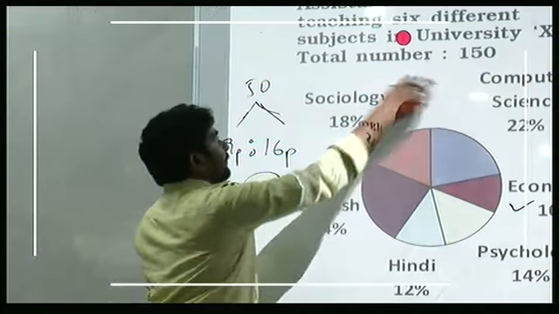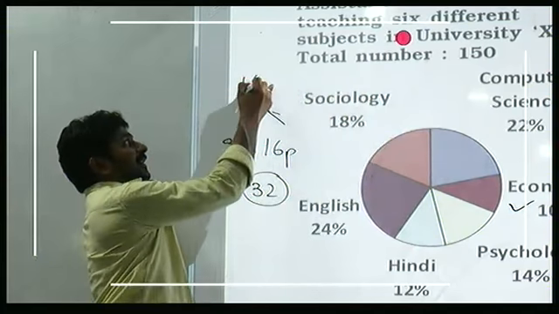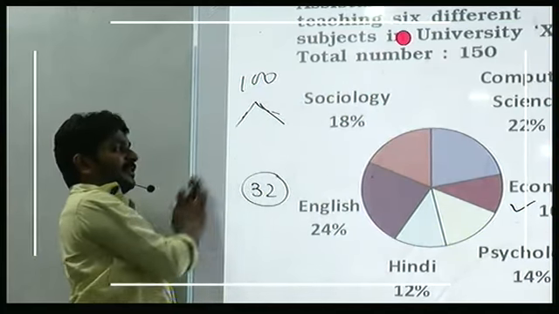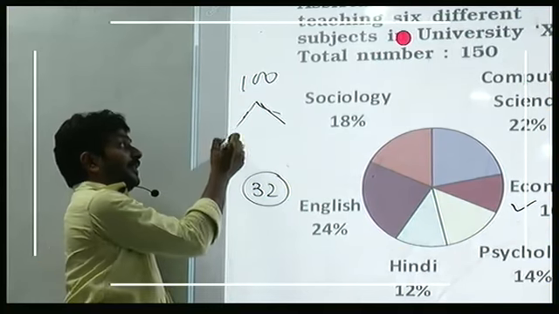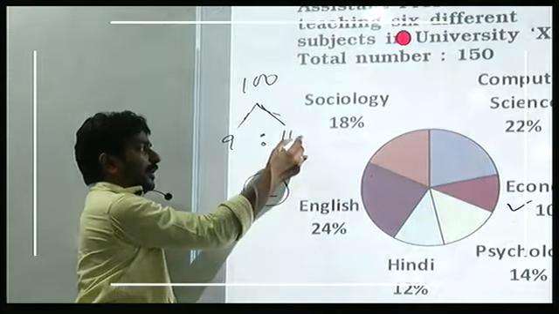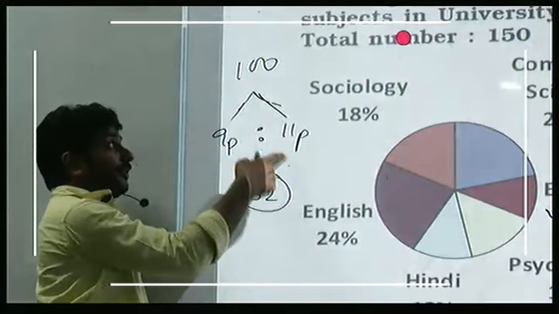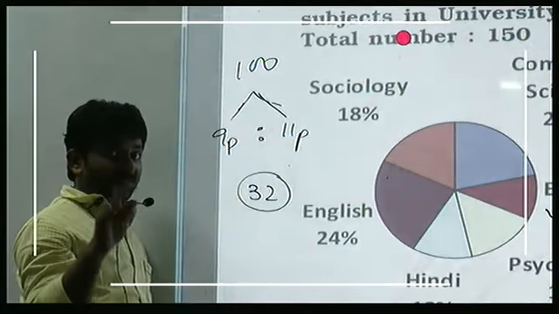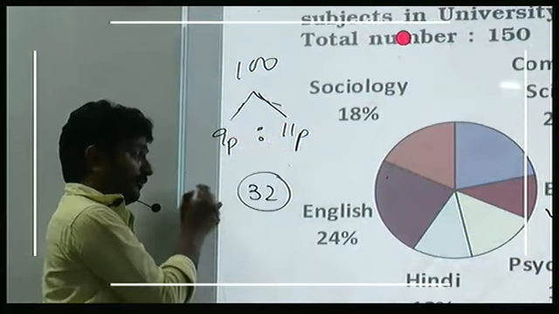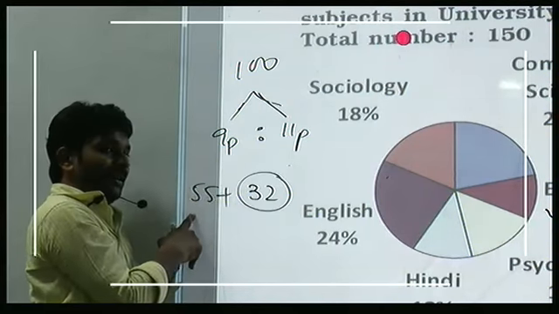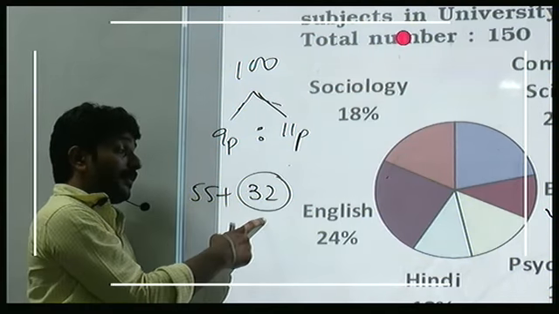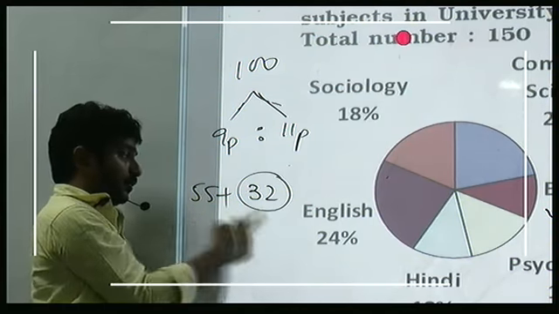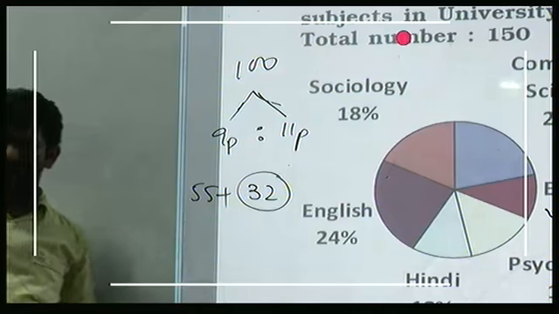Out of total 150, if 50 are professors, remaining 100 are assistant professors. And whose ratio between male and female is 9:11. Total how many parts do we have? 20. 20 parts is 100. 1 part is 5. 11 parts is 55. So female assistant professors and female professors together it is 87.